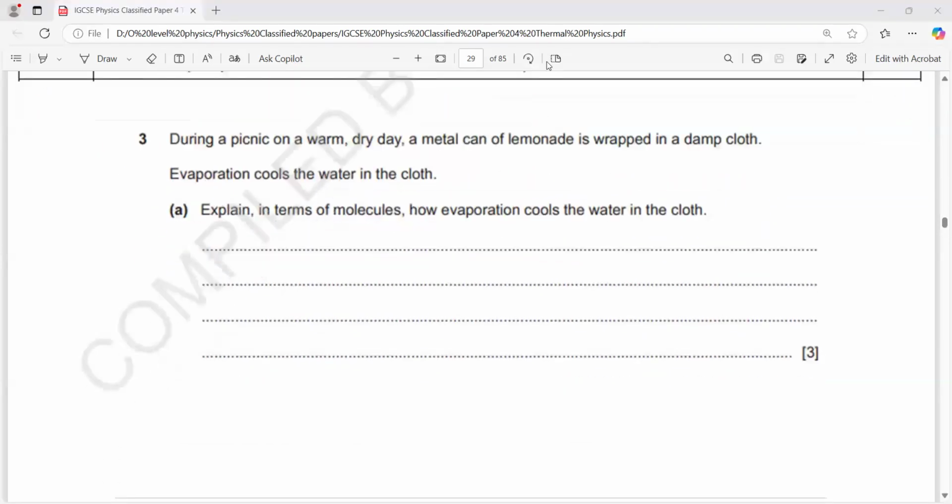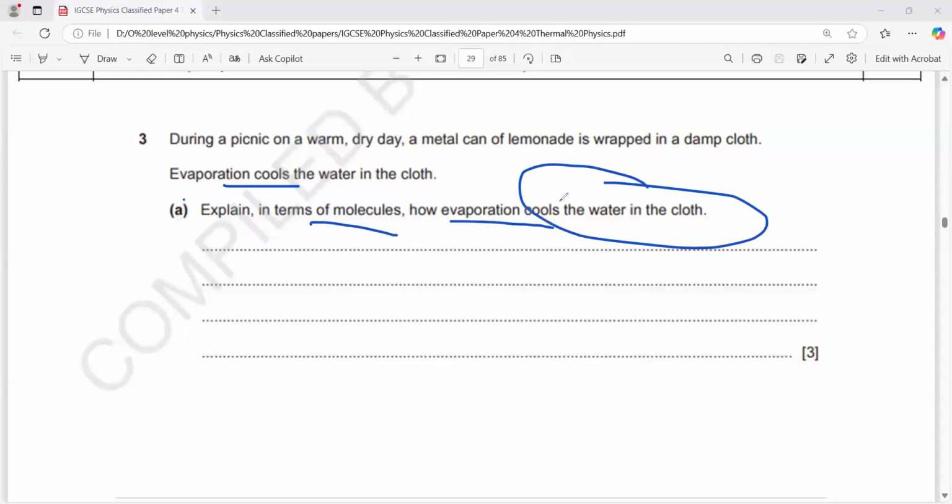So during a picnic on a warm, dry day, a metal can of lemonade is wrapped in a damp cloth. Evaporation cools the water in the cloth. Explain in terms of molecules how evaporation cools the water in the cloth. So during a picnic on a warm, dry day, a metal can of lemonade is wrapped with a damp cloth.